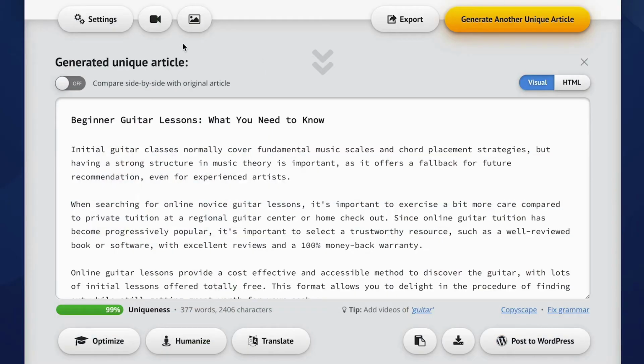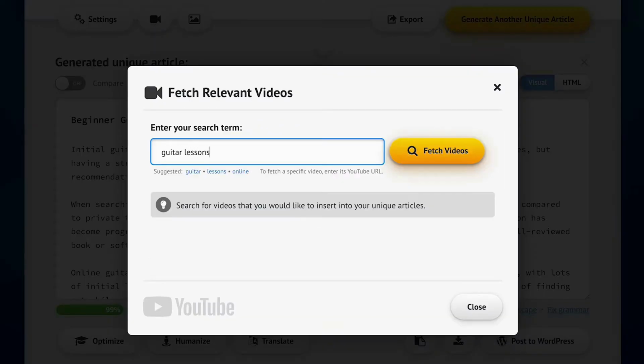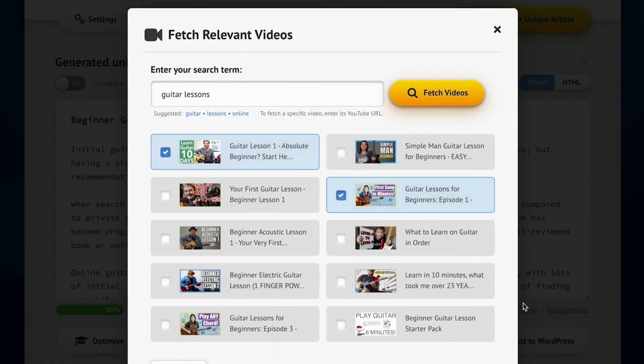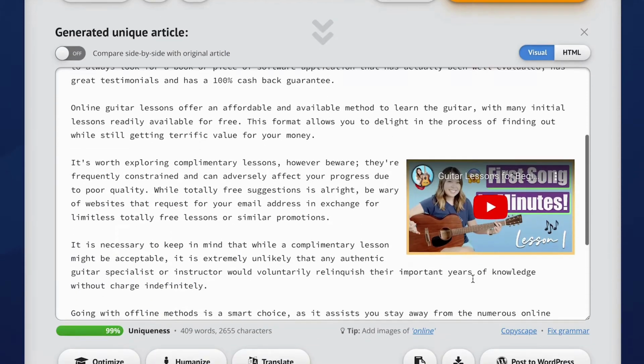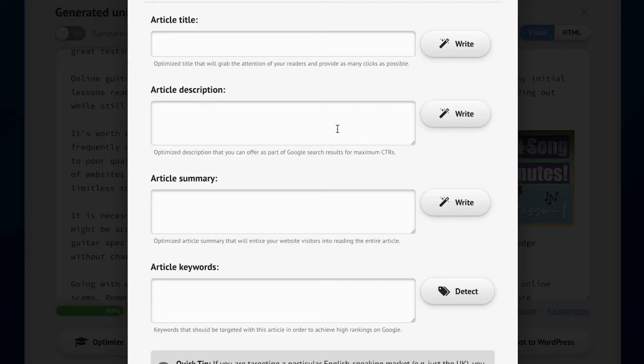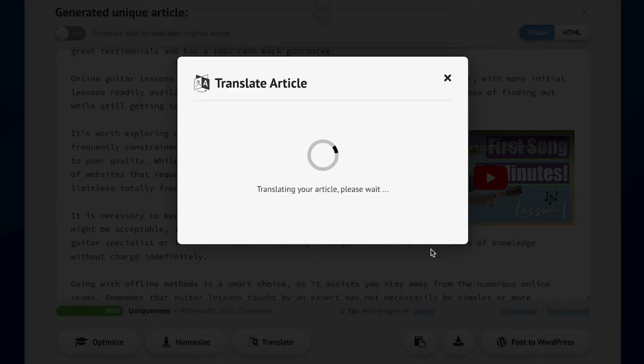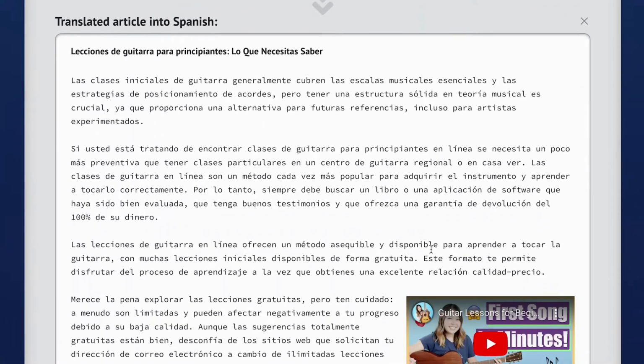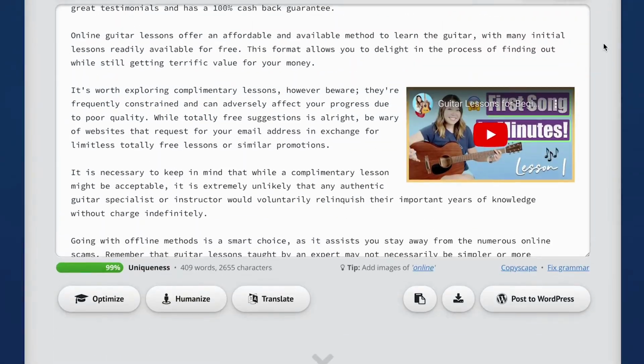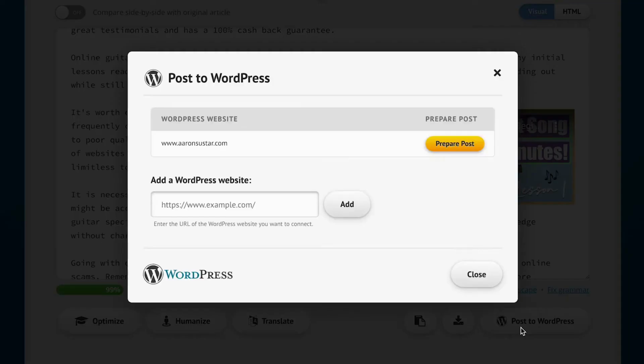And while we're at it, let me show you a few other superpowers that Spin Rewriter will give you. It's incredibly easy to add relevant videos, just like this. Guitar lessons, and bam! Here we have them. We can optimize our article for SEO and have the AI write a title for us that will grab the attention of your readers and rank amazingly well on Google at the same time. We can translate our unique article to Spanish with just a few clicks. Here we go, and it's an absolute world-class translation. It's also extremely easy to post your article to your WordPress websites with just a click.